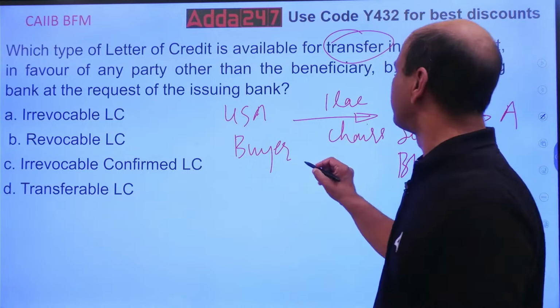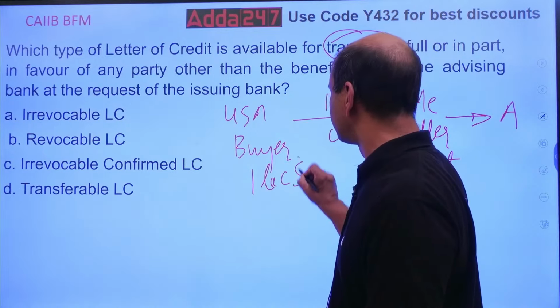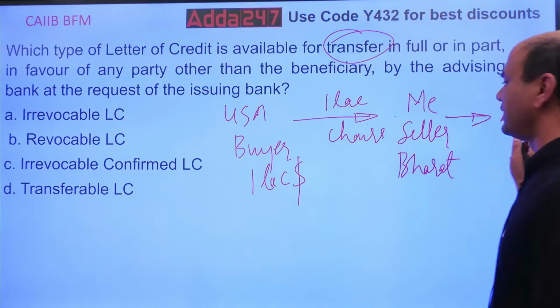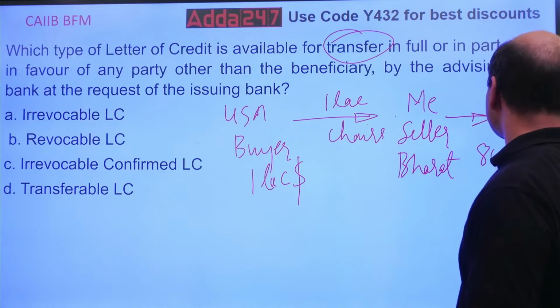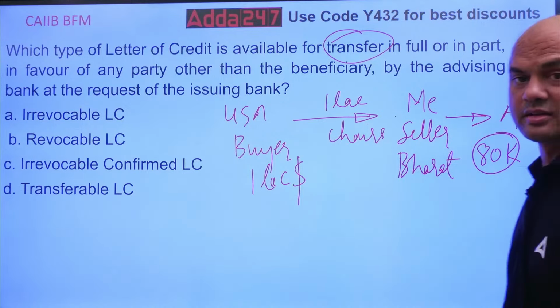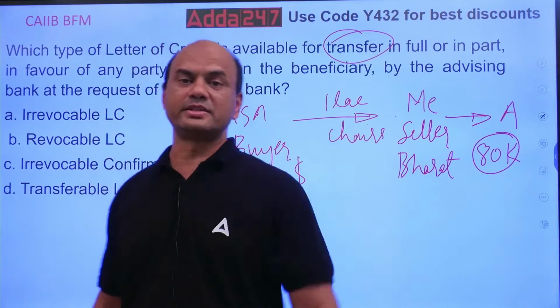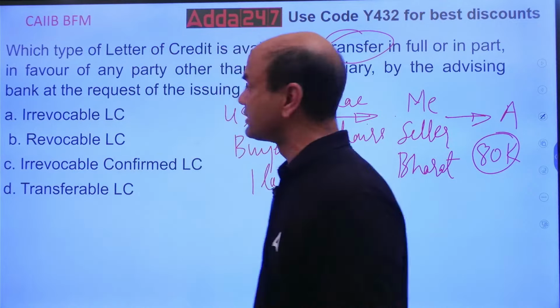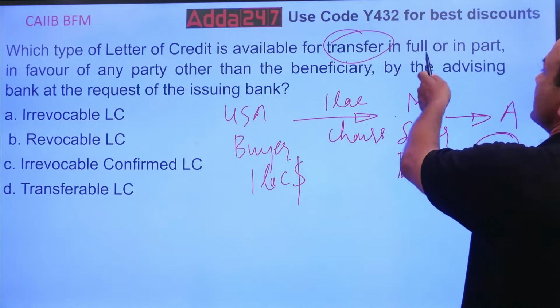Suppose I'm getting this for, let's say, $1 lakh. I'll give this guy, let's say, $80,000. So 80K, and 20,000 I'll keep as my commission, for the risk and all these things. This is known as transfer LC or transferable LC. When you are transferring, it is available for transfer in full or in part.